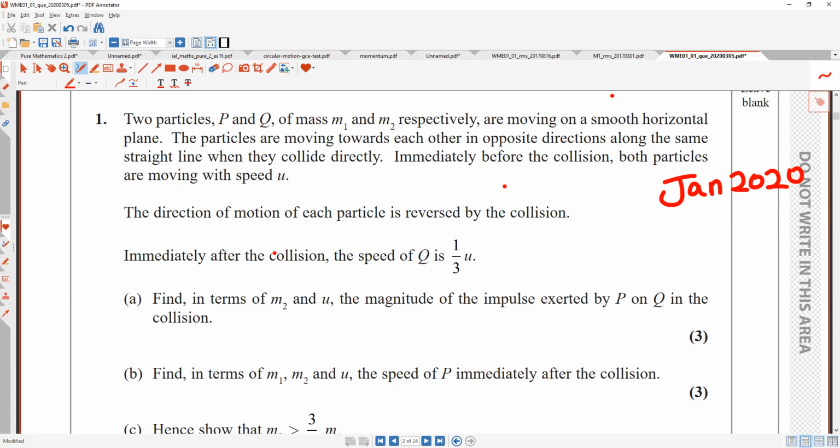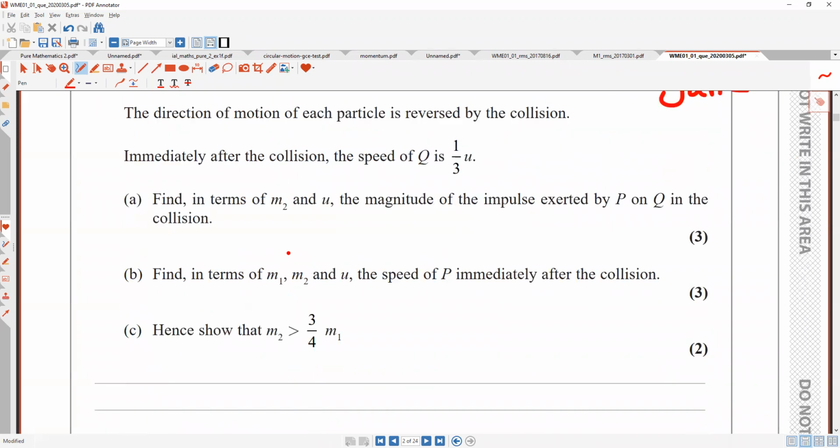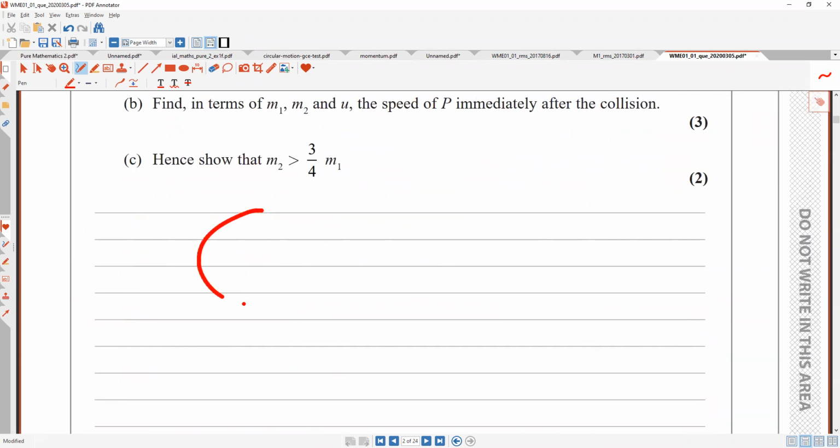So this is from jan 2020। Okay, two particles p and q of mass m1 and m2 are respectively moving in a smooth horizontal plane। The particles are moving towards each other in opposite directions along the same straight line। Okay, when they collide directly, so they did not give us initial velocity। Immediately before the collision both particles are moving at a speed of u meter per second। So you have p and you have q।